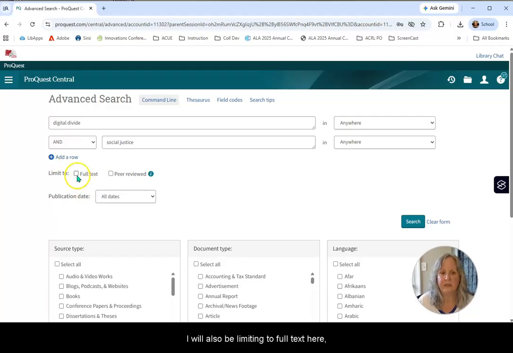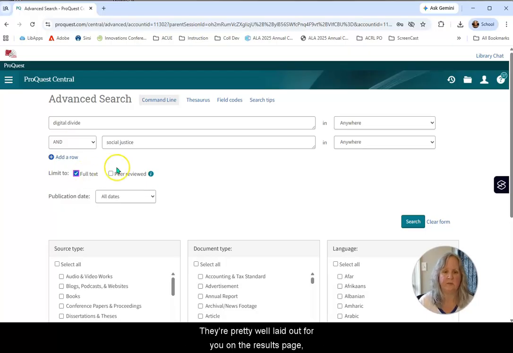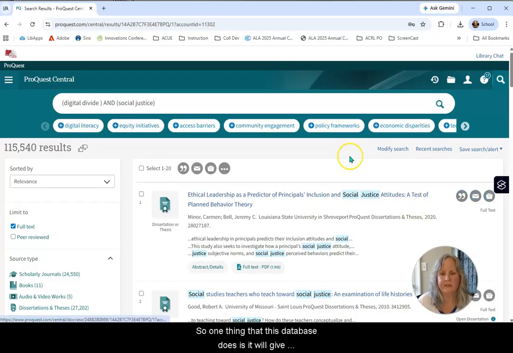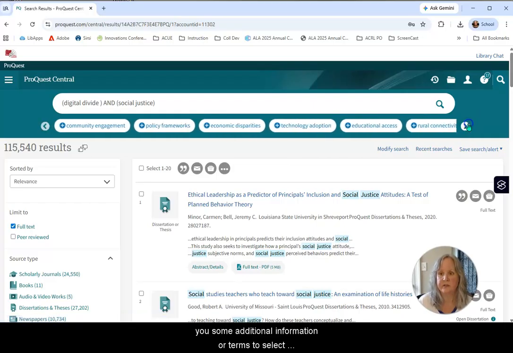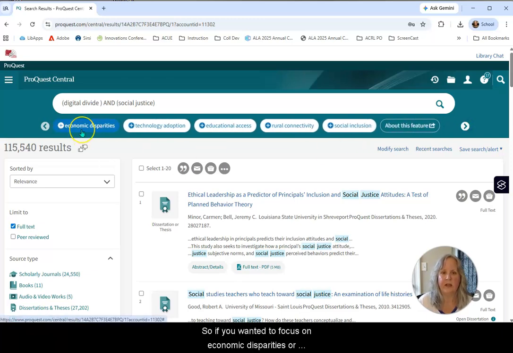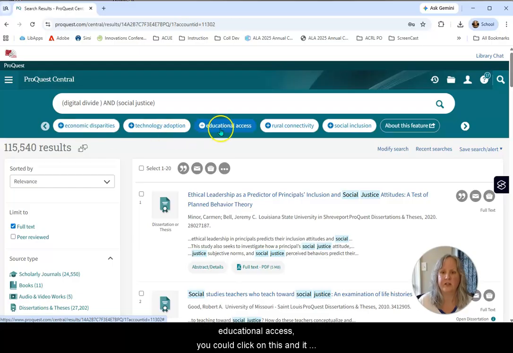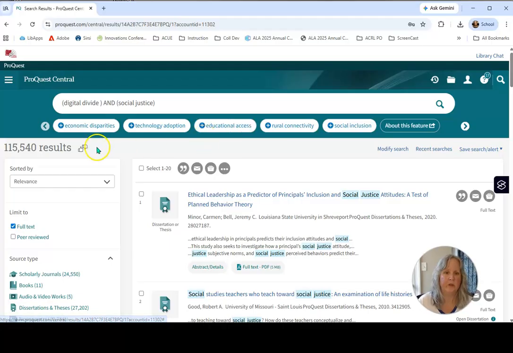I will also be limiting to full text here, but I'm not going to use any other limiters on this page, and I'll show you why on the next page. They're pretty well laid out for you on the results page, so you can just do that there. So let's go ahead and search. One thing that this database does is it will give you some additional information or terms to select at the top of the page. So if you wanted to focus on economic disparities or educational access, you could click on this and it would add that term to your search.